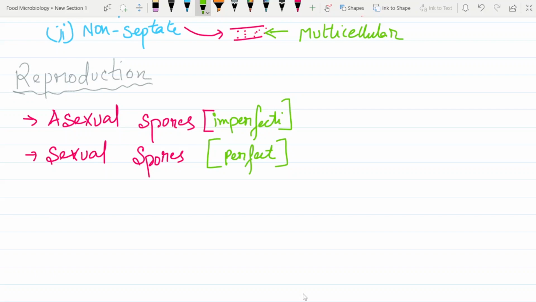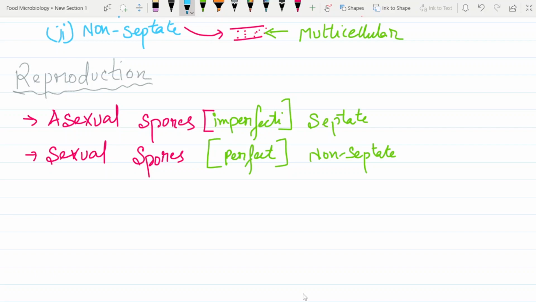Now, asexual spores are septate and sexual spores are non-septate. Are you getting what I'm saying? These asexual spores are septate and sexual spores are non-septate.